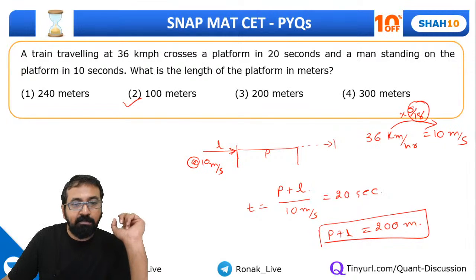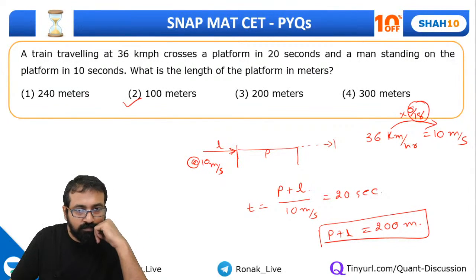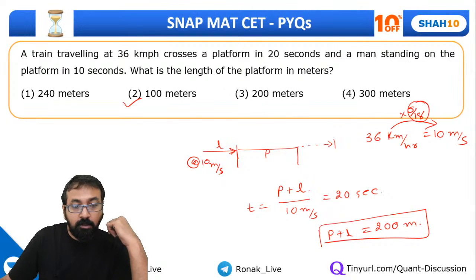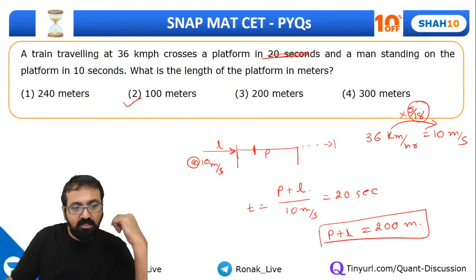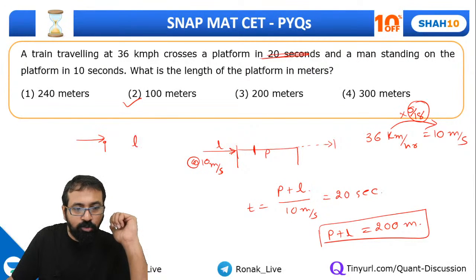Correct? And the same train crosses the man in 10 seconds. So guys, in fact, we don't require this data because the man is steady, right? So when the train wants to cross a man, the train will have to travel a distance equal to its own length.